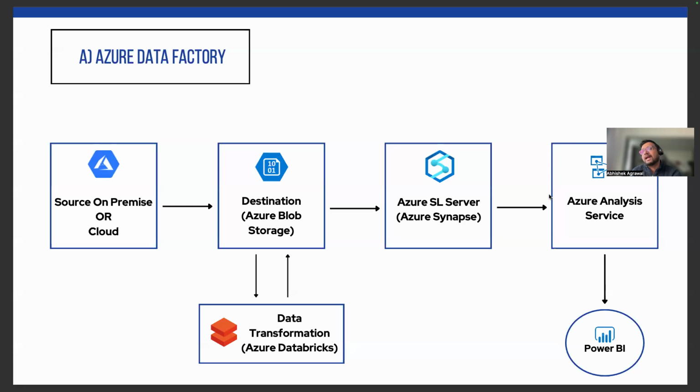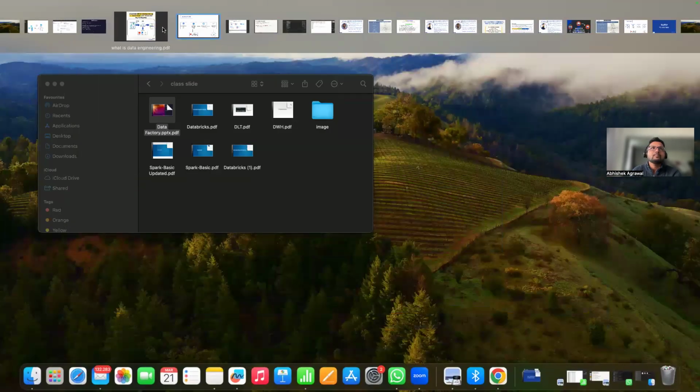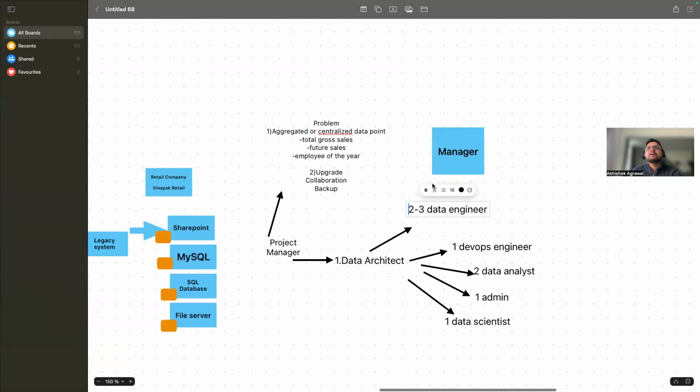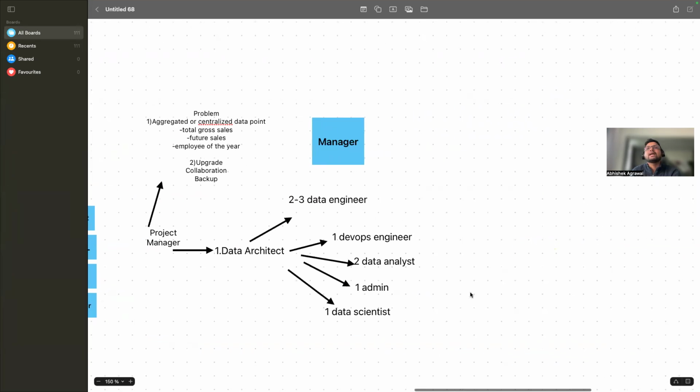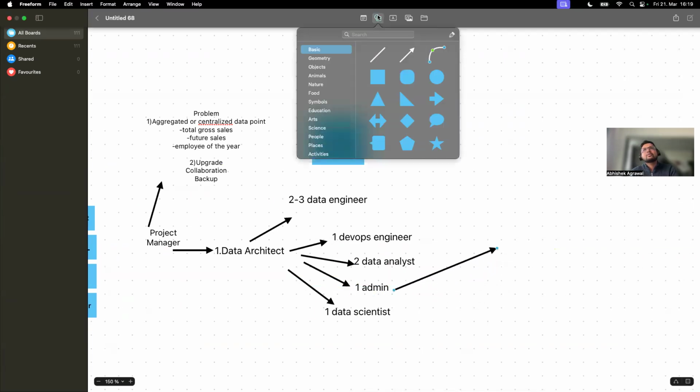That particular job the admin will do. The admin will make sure your infrastructure is secure.